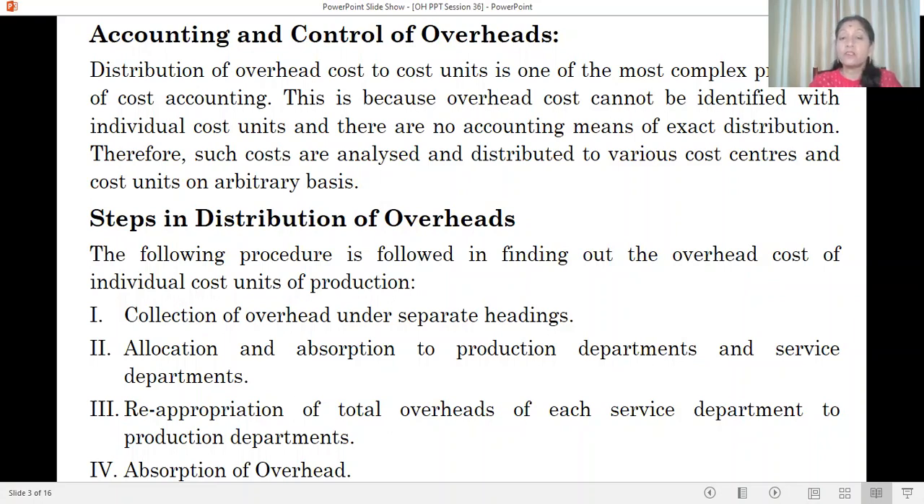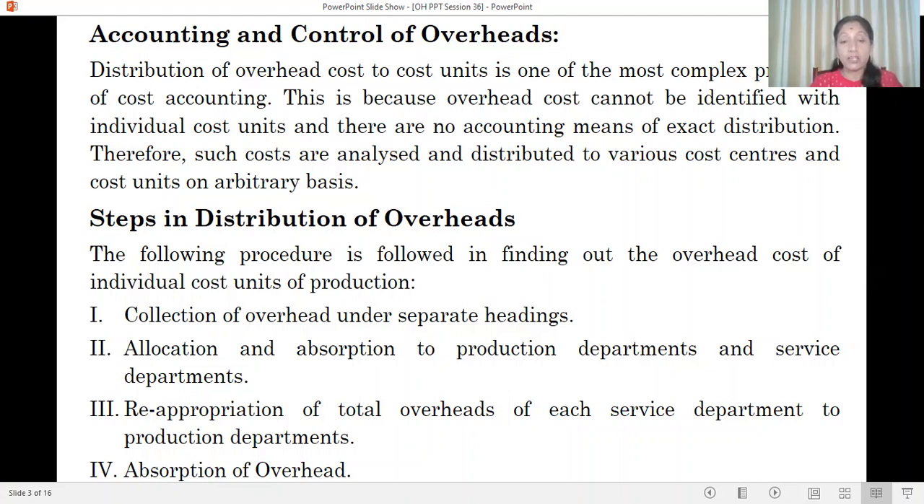The following procedures are followed in finding out the overhead cost of individual cost units of production. First one is collection of overhead under separate heading. Allocation and apportionment to production departments and service departments. Next step is reapportionment of total overheads of each service department to production departments. The last one, absorption of overheads. Let me see one by one.